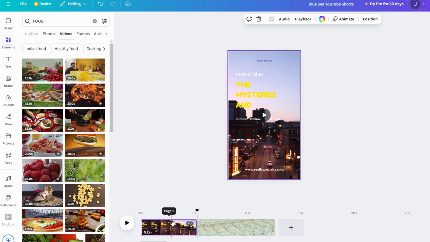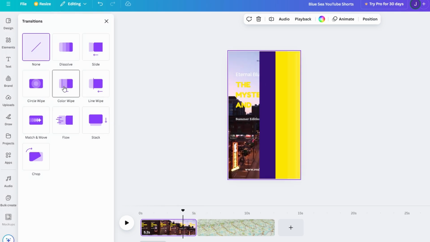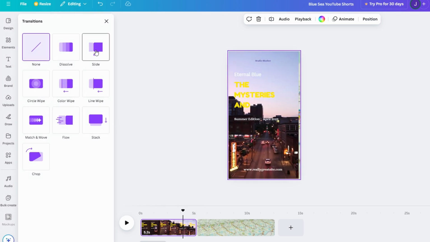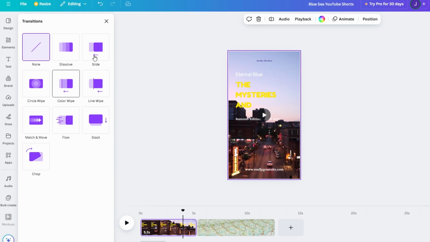When transitioning between clips, consider using effects such as swipe, flip, or cross dissolve. For instance, if your video showcases a series of motivational quotes, you can use a swipe effect to make each quote slide seamlessly into view.